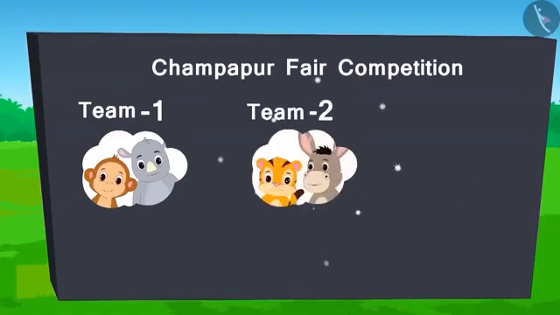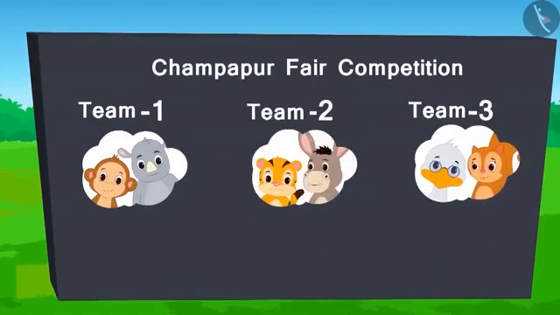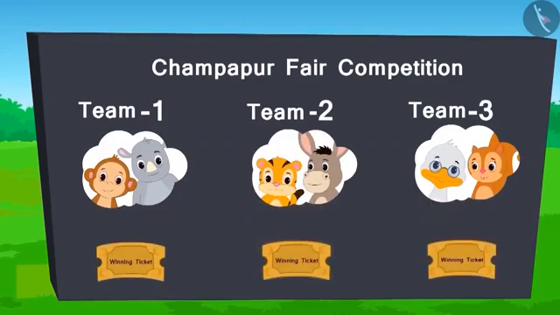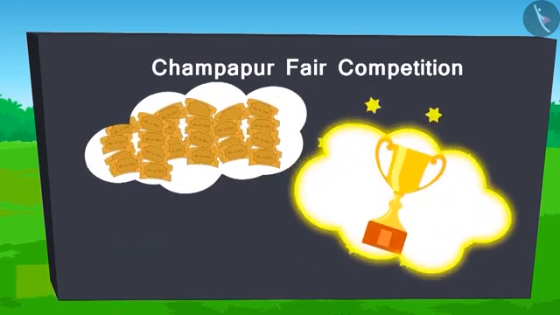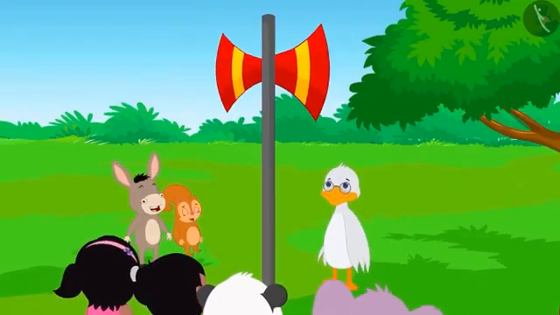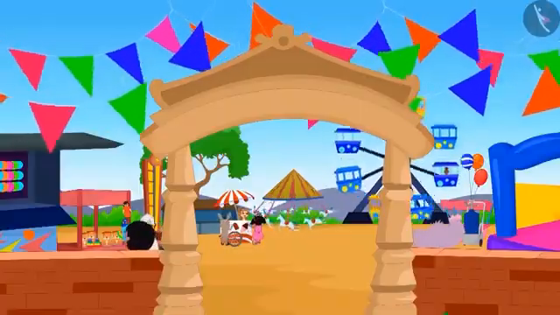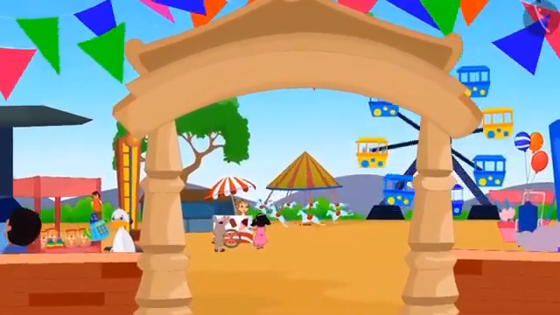There will be 2 people in each team and 1 ticket will be presented upon winning each game. The team having the maximum number of tickets in the end will win. This was the announcement. So children, let's go to the Champapur fair.